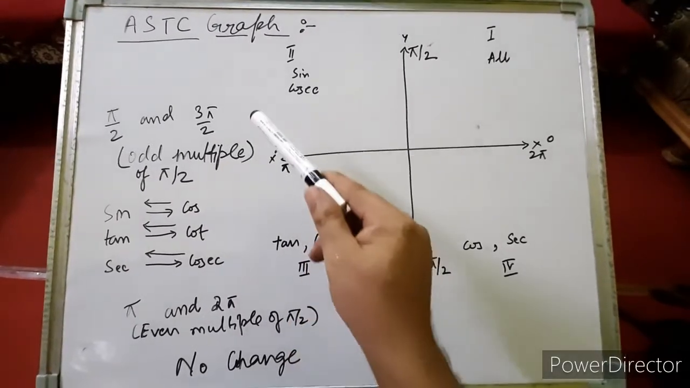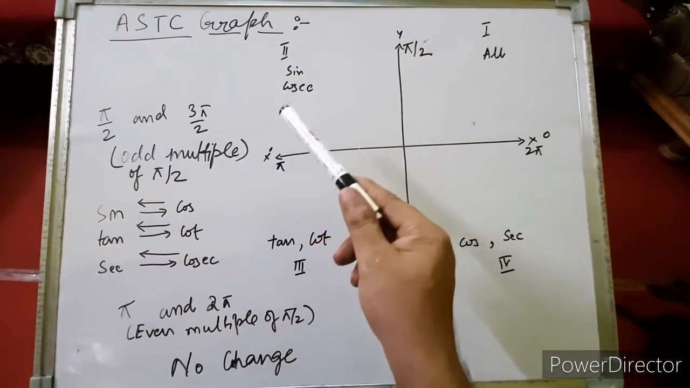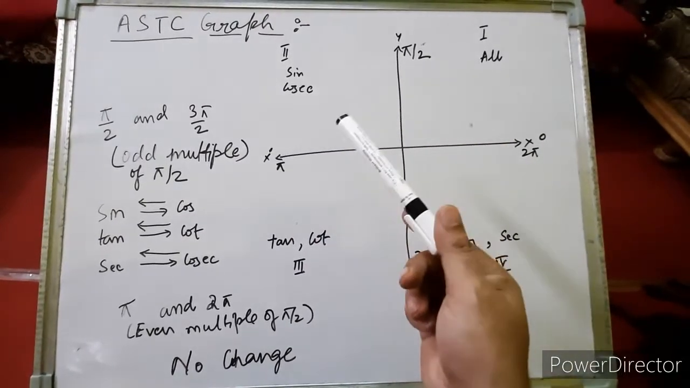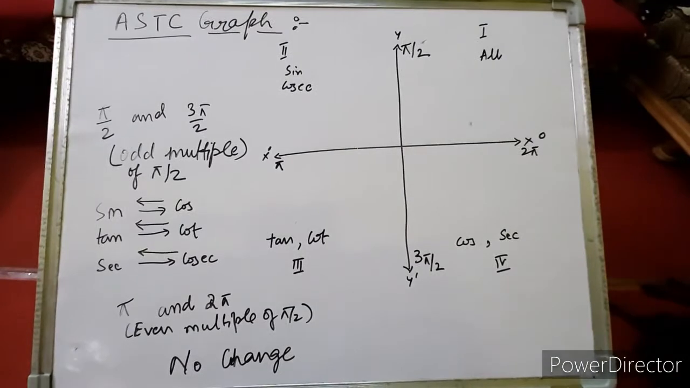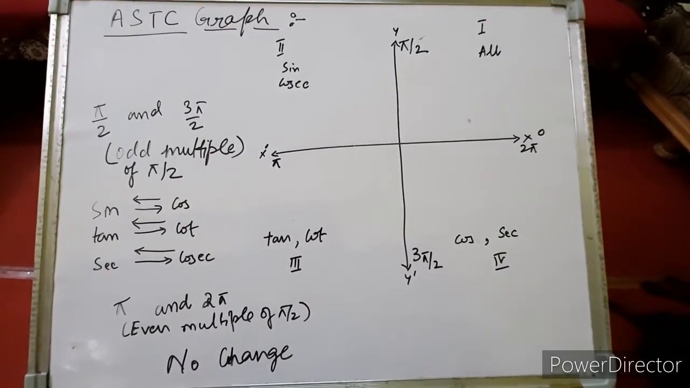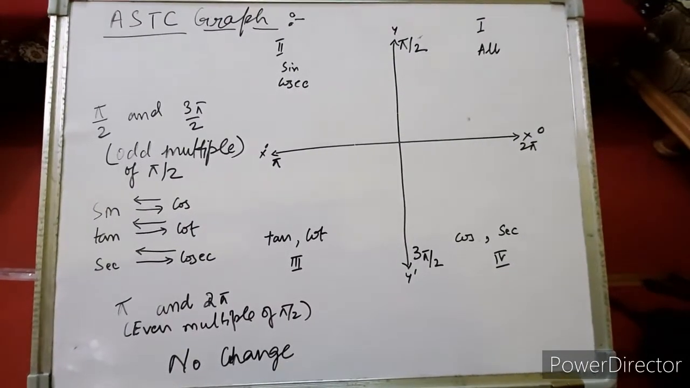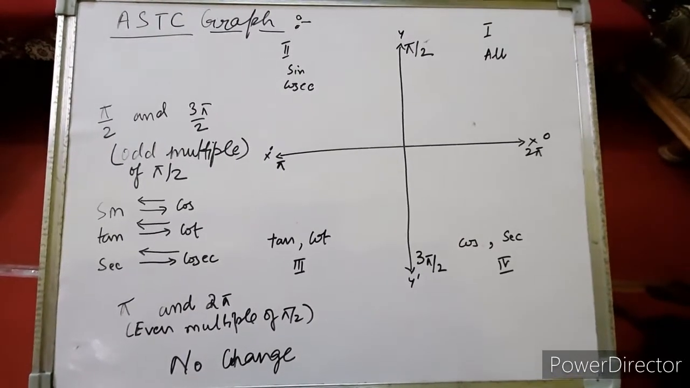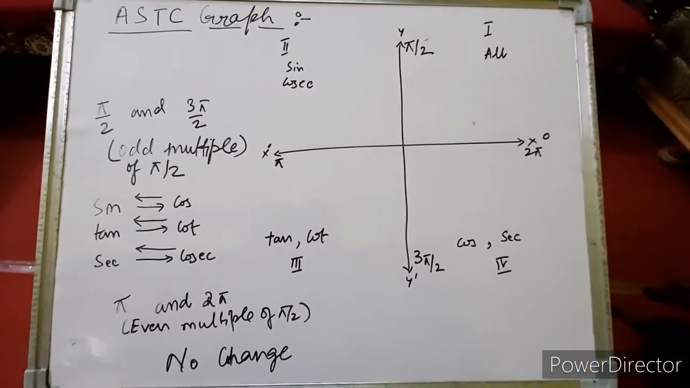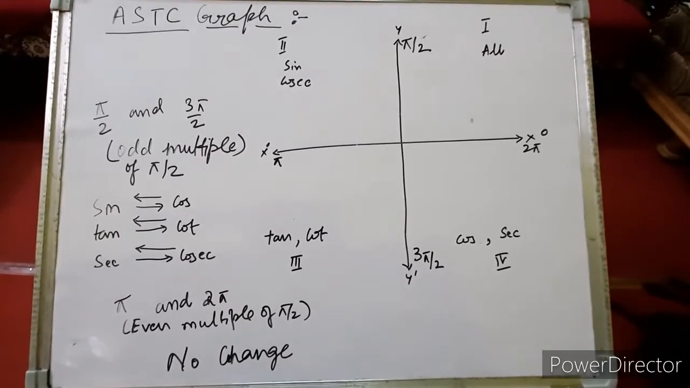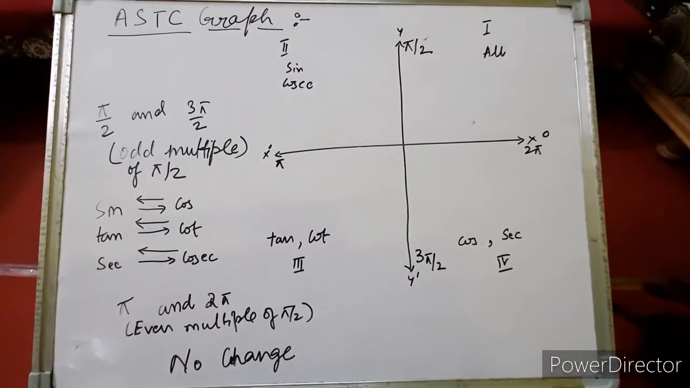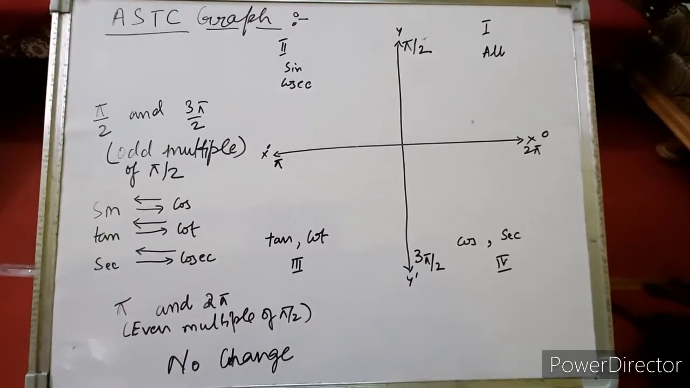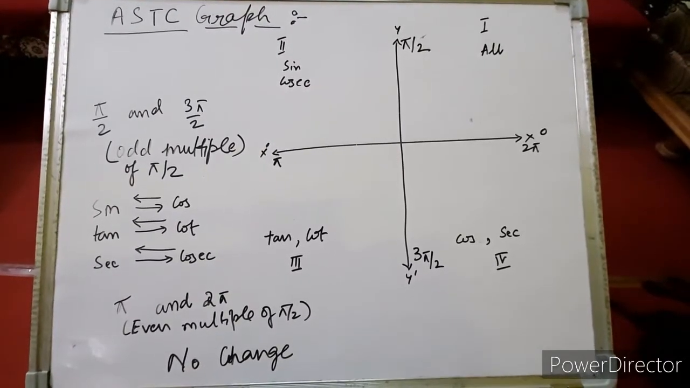When there is an odd multiple plus or minus that angle. That means pi by 2 plus theta or pi by 2 minus theta, 270 plus theta or 270 minus theta. Similarly, 5 pi by 2 or 7 pi by 2 or 9 pi by 2. These are odd multiples. Whenever you find odd multiples plus or minus any angle, the sine will change into cos and thus conversion happens. Whenever the angle is written as 180 plus theta or 180 minus theta, that means an even